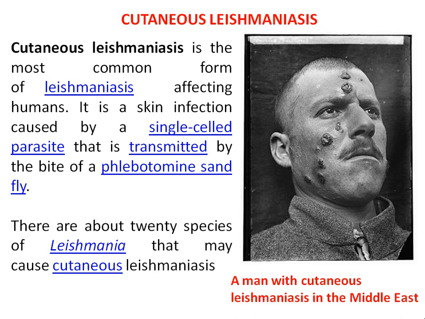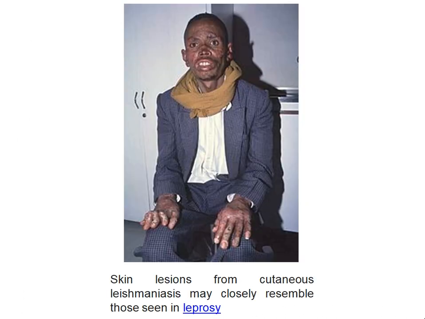In the image you can see how the skin is being affected, what is called skin lesions. Okay, skin patches, and that appears like leprosy. A man with cutaneous leishmaniasis in the Middle East region. This slide also shows the skin lesions, which closely resemble those of leprosy.